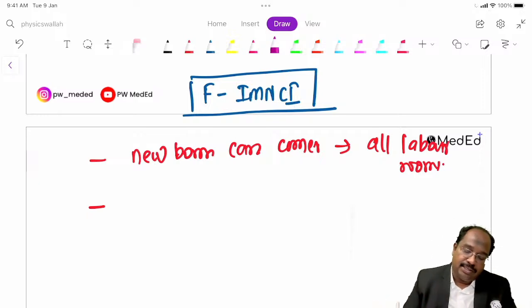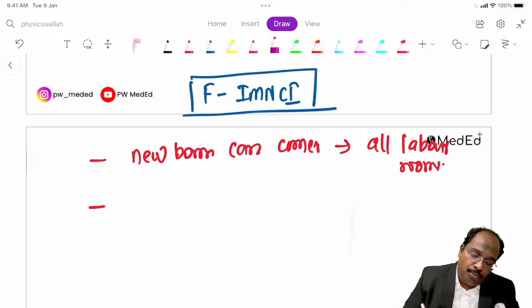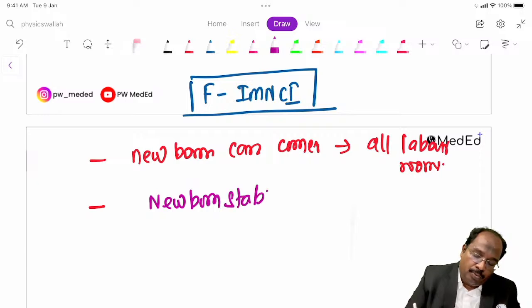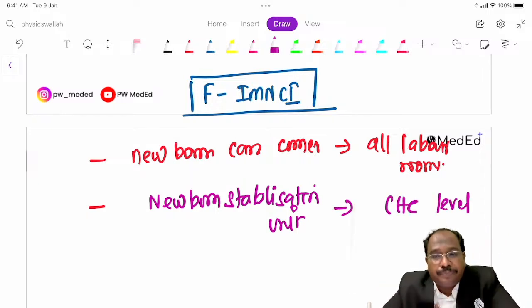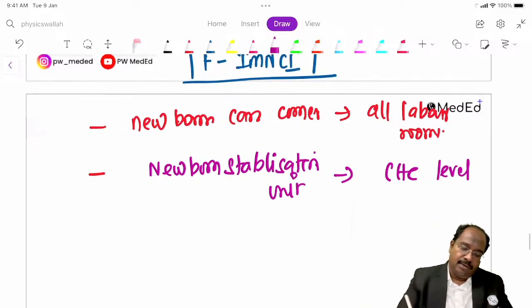Second, they said that we should have a newborn stabilization unit. This should be there at CHC level. We call it NBSU, newborn stabilization unit. This should be available at CHC level.